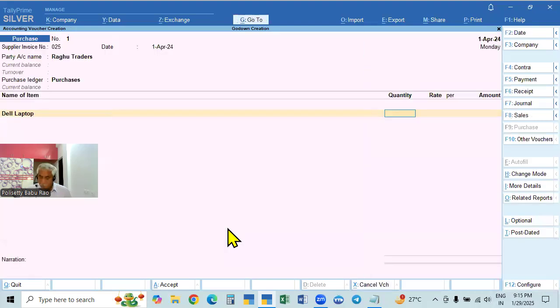For example, you take up here. Generally, when you are making the entries, where you will store the purchase, it will ask you the godown.